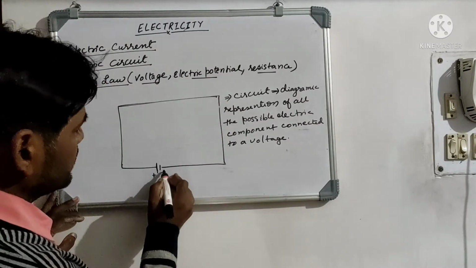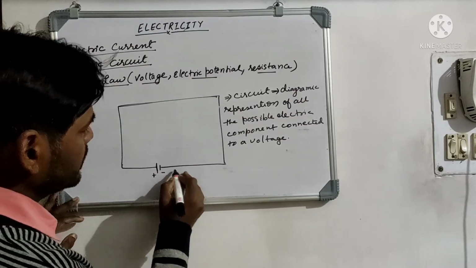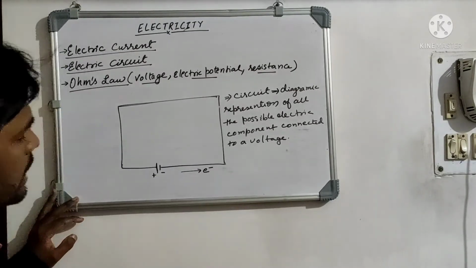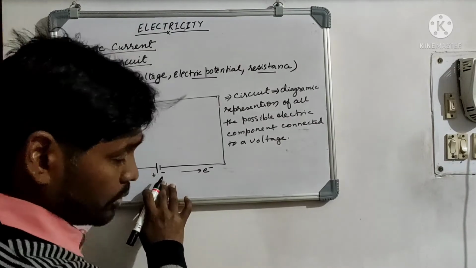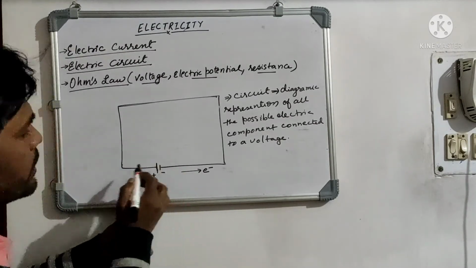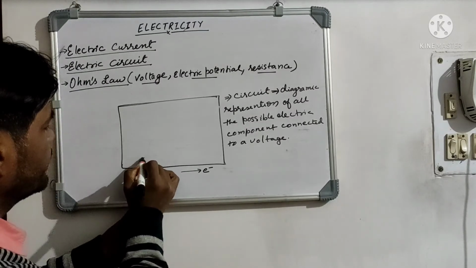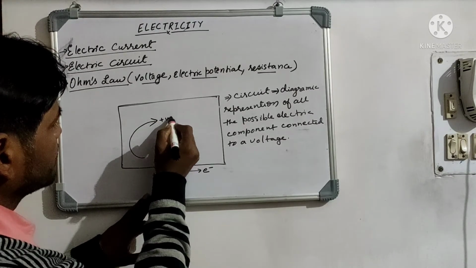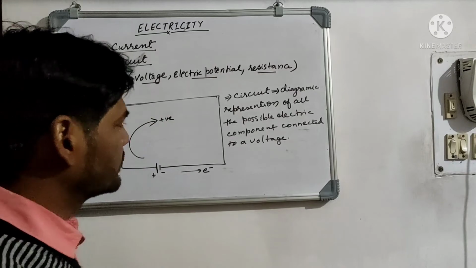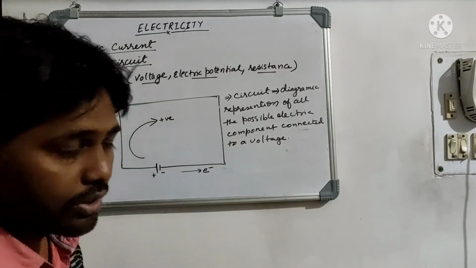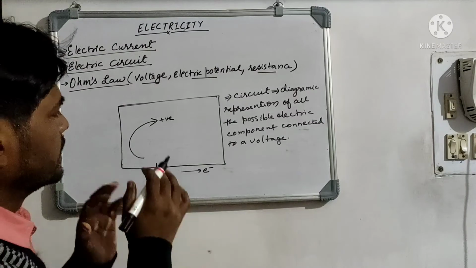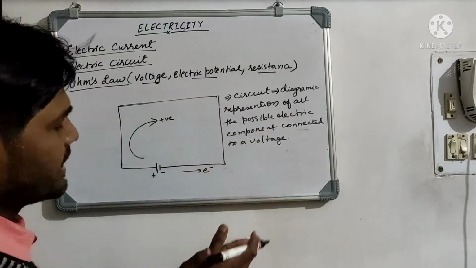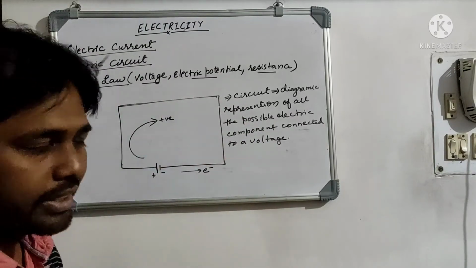Since it is the negative portion, the electrons will start moving from this direction. So this is going to be the direction of the motion of the electrons. Now since the electrons move from the negative terminal to the positive terminal, the direction of the current will be from the positive end to the negative end. So this is the flow of the electric current in a circuit. This is how a circuit helps us understand the flow of electricity.